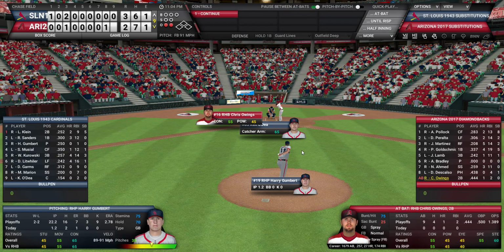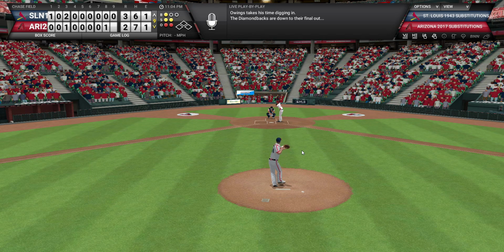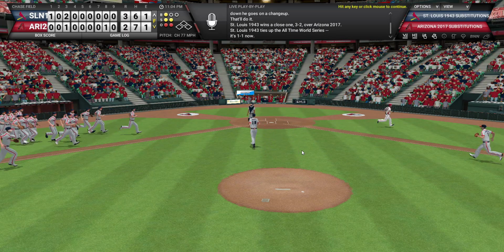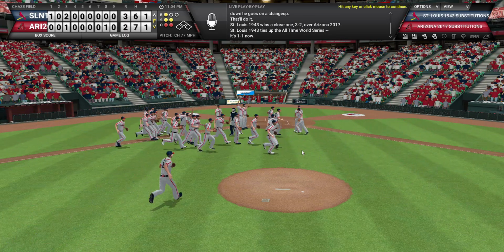Chris Owings, who is actually in at second base, I believe he played last inning because I did see him in the lineup already. I think they made a double switch when they made changes to the pitcher when Bradley came in. But here we go. 1 ball, 2 strikes. Gumbert will strike him out, and we are tied in this series. A great 2-1 ball game.